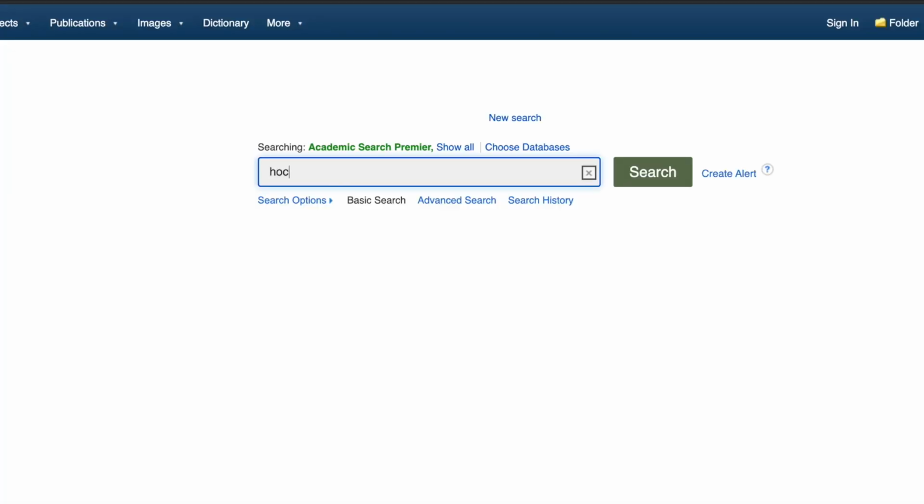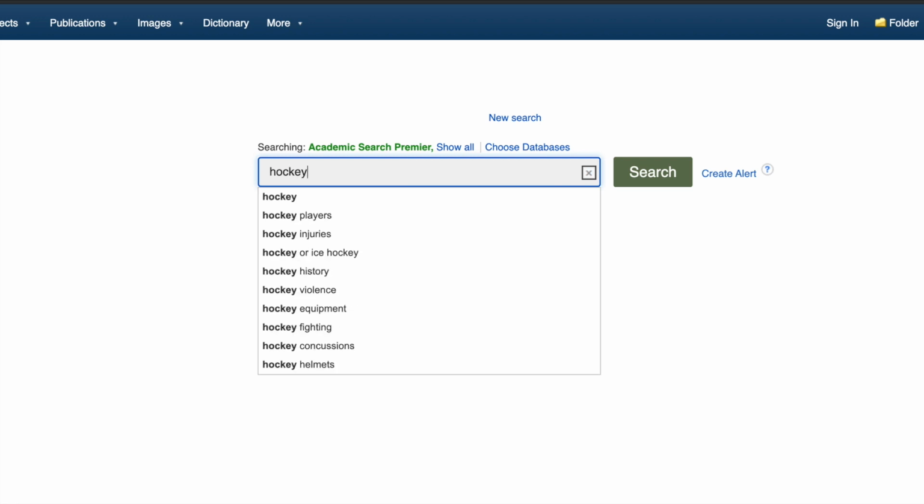Okay, I could just type in one word like hockey, like I would for a Google search maybe, but that's a pretty broad topic. Hopefully you have something a little more specific, and you can see some ideas right here, right? Hockey, violence, and equipment. But I also want you to think about the order that words show up in.